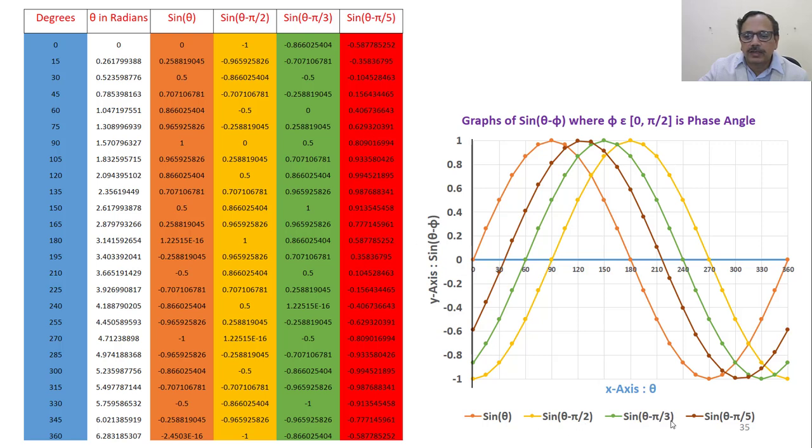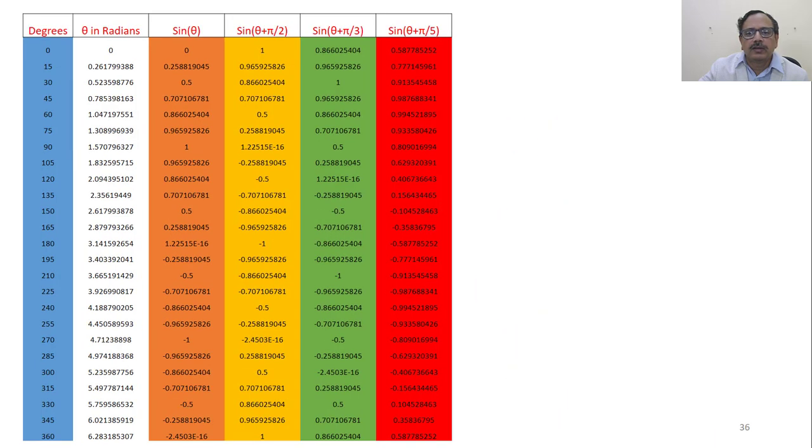Sine theta minus pi by 3, the green line, started from this point. Sine theta minus pi by 5, if you look at this angle, started from here. So this gives us the effect of the phase angle. Now let's see another scenario.